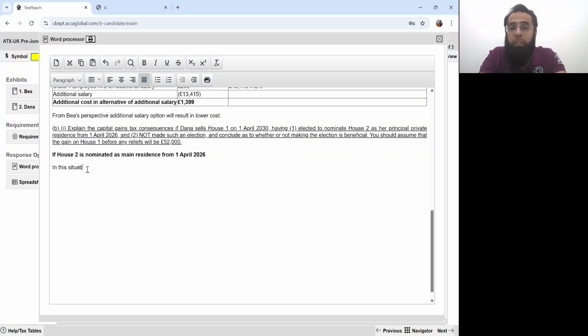In this situation, Dana will cease to get private residence relief on house 1 from 1st April 2026, as then house 1 will not be her main residence.